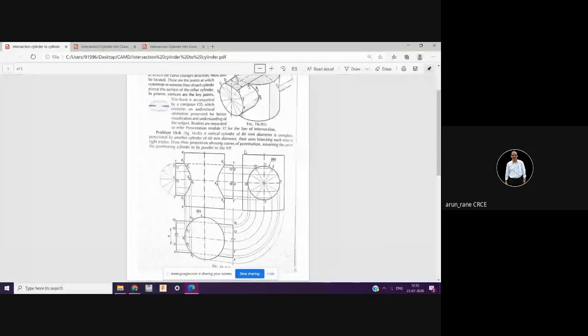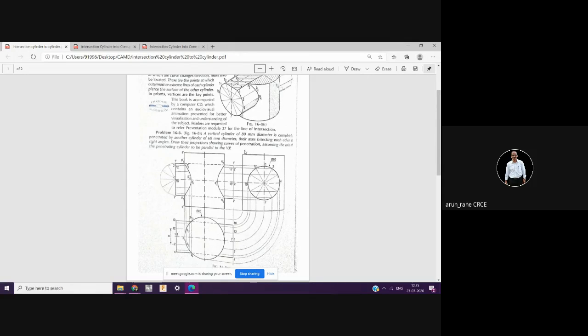So let us study another simple solid. I have not given a step-by-step solution here, which I will be giving for the next problem, because this is easy.